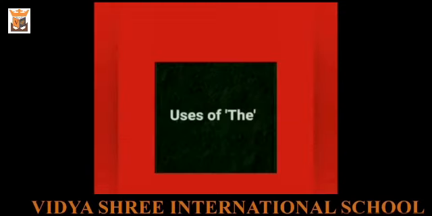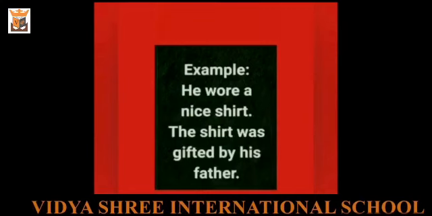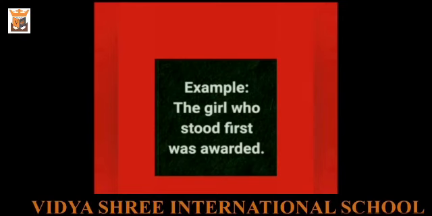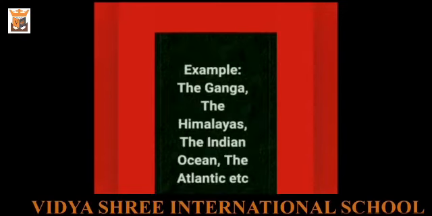Let's discuss the uses of article the. As I mentioned earlier also, the is used when we talk about a noun for the second time. For example, he wore a nice shirt. The shirt was gifted by his father. The is also used when we are indicating towards a particular noun. For example, the girl who stood first was awarded.